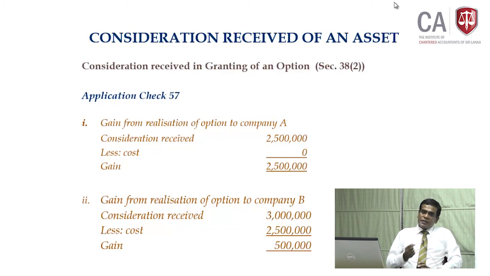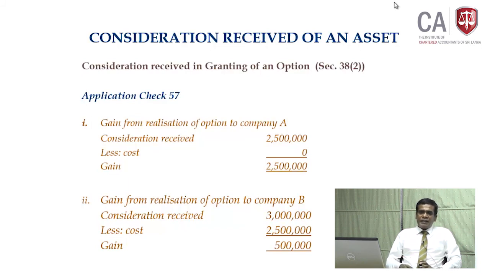So, in case of the first one, company A gave an option to company B to buy the property for 3 million within the period of 3 months. Option is given for 3 months. For that, the money is 2,500,000. If you exercise the option, company A receives 2,500,000, not the property sale value, but the option consideration.